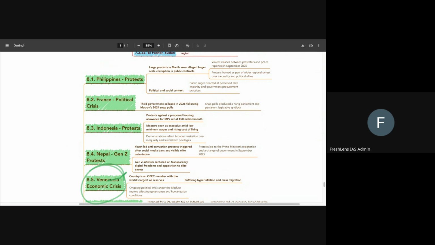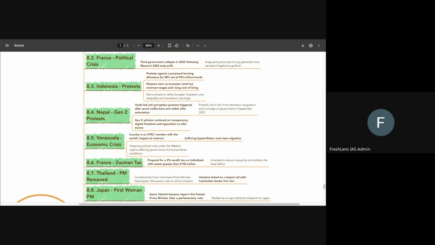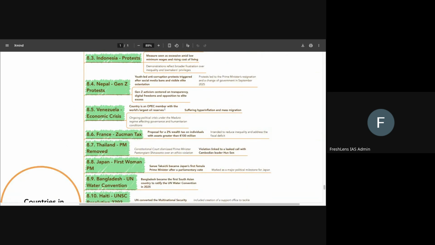Venezuela was in the news because obviously it's having an economic crisis under Maduro, and now we know that the US has kind of taken over it as well. So this is important. It is important as a news. We need to know about the geography of Venezuela as well. Venezuela is also an OPEC member, and it also appeared previously in the question paper.